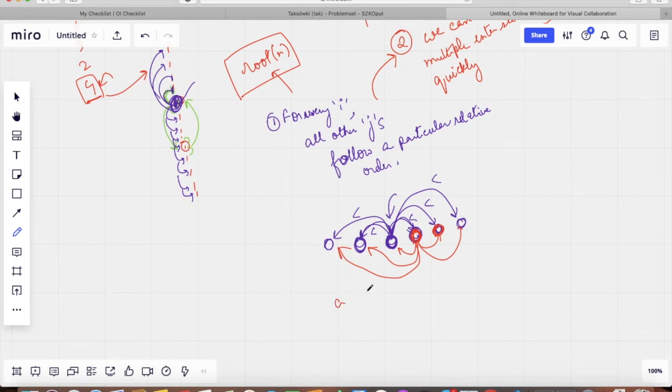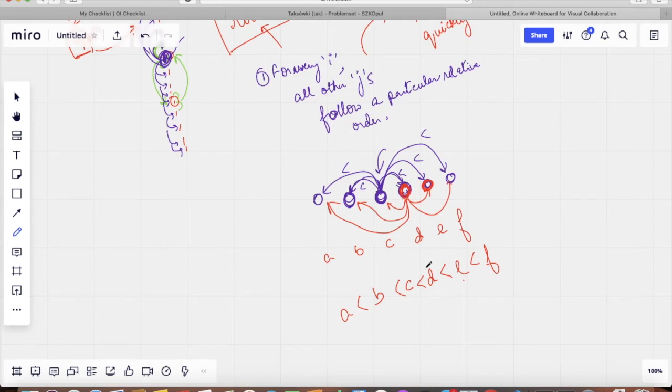So let's call these A, B, C, D, E, F. Then for C, we are ensuring that C is less than D and C is greater than B. For D, we are ensuring that D is greater than C and D is lesser than E. For E, we are ensuring that it is greater than D and lesser than F. And similarly for B, and like all the values actually. So if we see that for every value it is in its correct position relative to its neighbors, as it should be in our required ranking, we are certain that the whole ranking is correct at that particular position of D where we are trying to measure it.